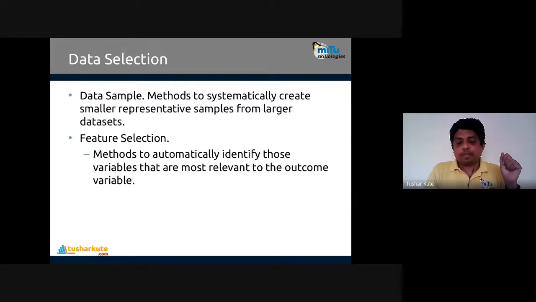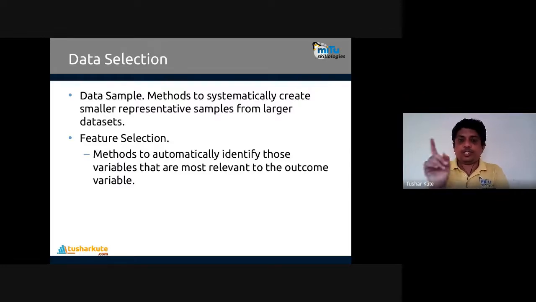Roll number will not affect the marks of the student. It is just a serial number. That feature is not important, so we can discard it. Feature selection is a method by which you select the most important data for building the final model. Feature selection contains methods to automatically identify those variables that are most relevant to the outcome variable.